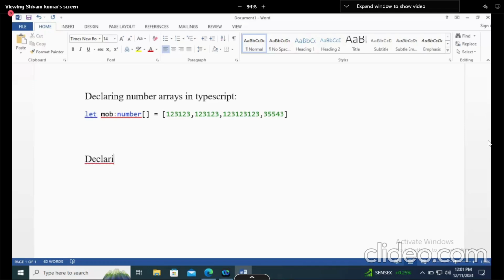Declaring. All the code, are you putting it in notes, sir? All code? Why? Mixed arrays.